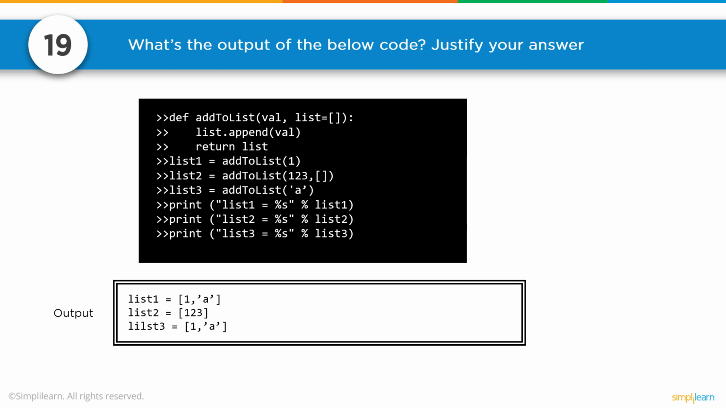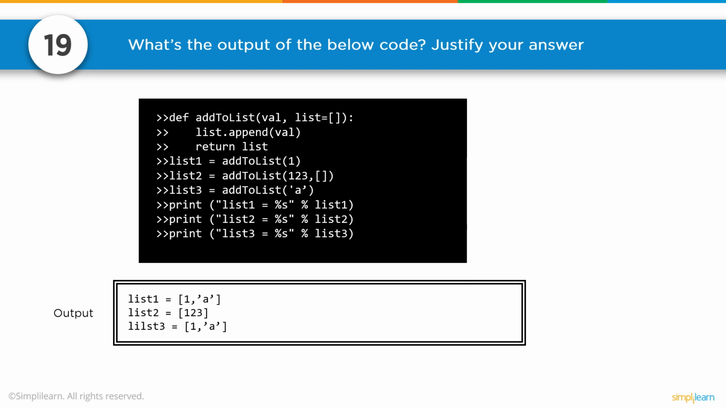Number 19. What's the output of the below code? Justify your answer. This is a great interview question because these are the kind of things that come up when you're proofing code. Def add to list, value, and list. So we have value in and a list in, where list equals an empty list. list.append value, return list. List 1 equals add to list 1. List 2 equals add to list 1 2 3, empty bracket. List 3 equals add to list A. And then we want to print them.